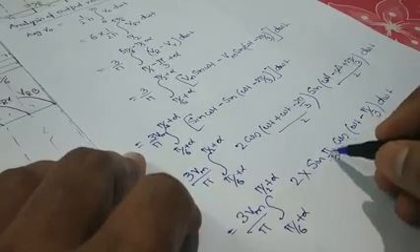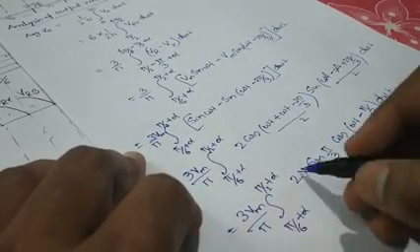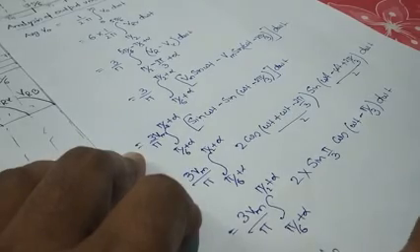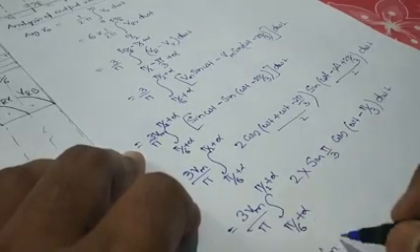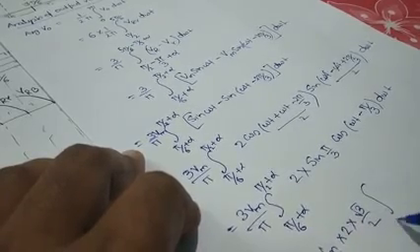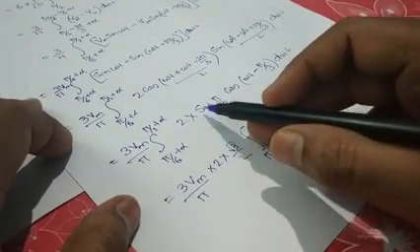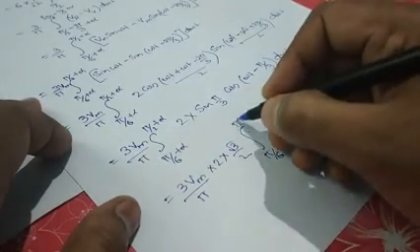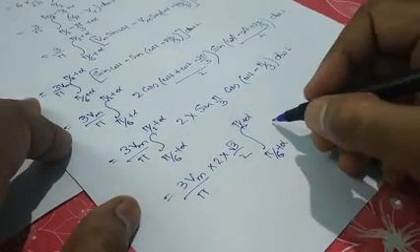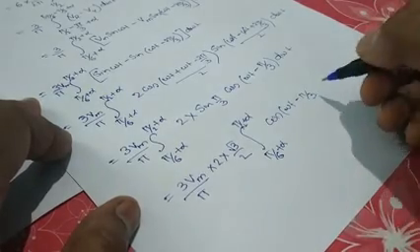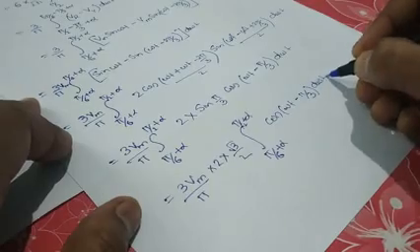Now this sine 60 is root 3 by 2, so it will be 3 Vm by pi. This is constant, so write here, put limit pi by 6 plus alpha, it is common, 2 into sine pi by 3, that is root 3 by 2, and here pi by 2 plus alpha, it is cos omega t minus pi by 3 d omega t.